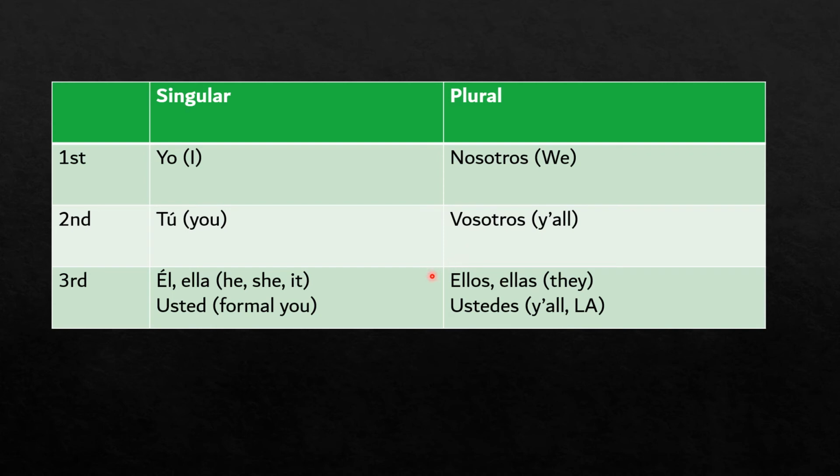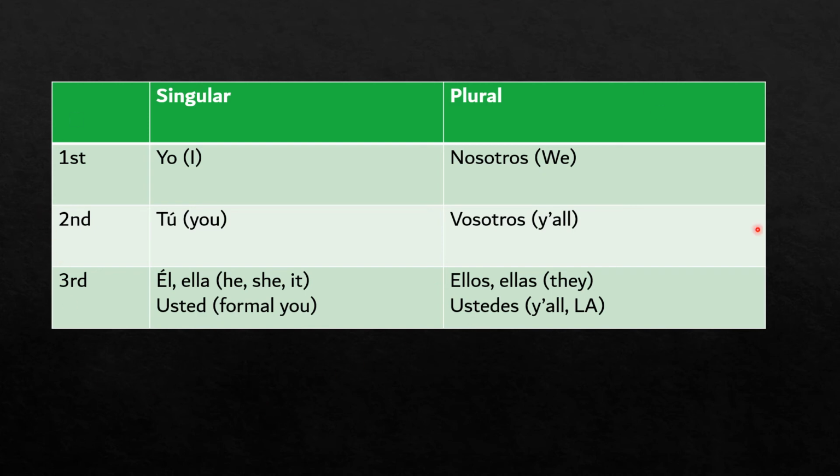You can also see a lot nowadays there's an X in place of the O for many plurals of different words because historically speaking or traditionally in Spanish you would revert to the masculine word for the plural. If it's a group of male and female, you will revert to the masculine form. Now it's a little more open and we have an X instead in many cases. All right, that's something for you to know.